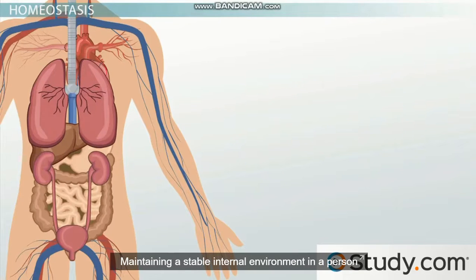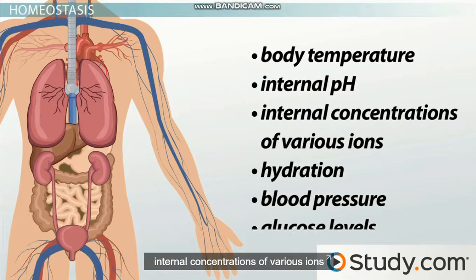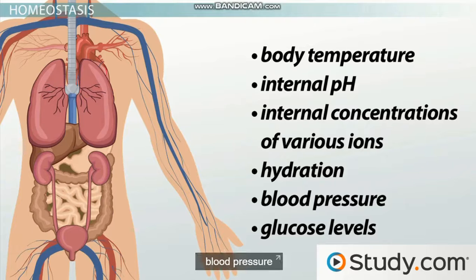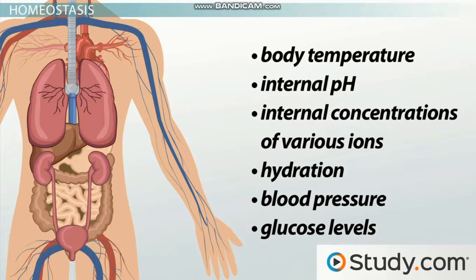Maintaining a stable internal environment in a person means having to carefully regulate countless parameters, which include body temperature, internal pH, internal concentrations of various ions, hydration, blood pressure, and glucose levels in the blood, just to name a few. So how do our bodies do all of this and keep track of everything at the same time?